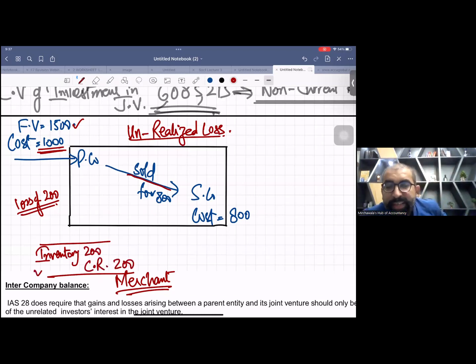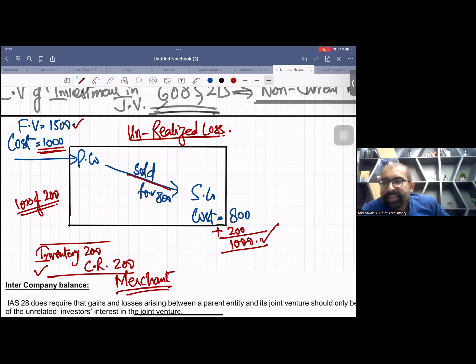Let me post this entry, inventory debit. So now you will add 200 in the year-end inventory, so it will become 1000. And believe me, this 1000 is the perfect number.